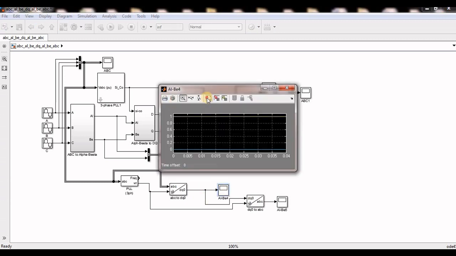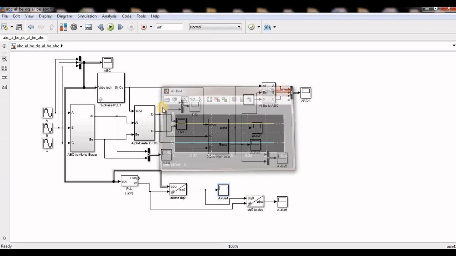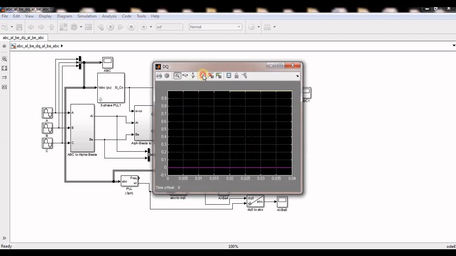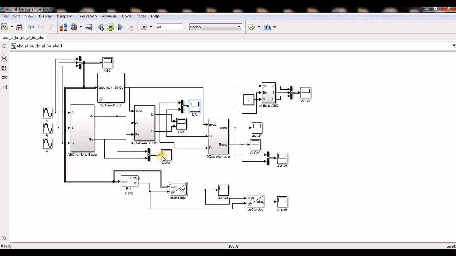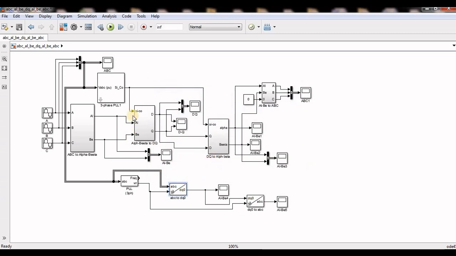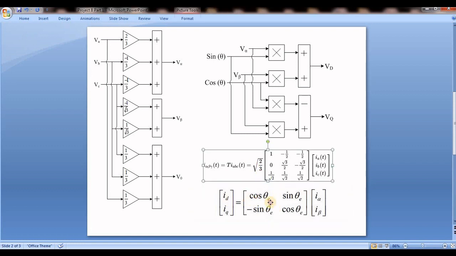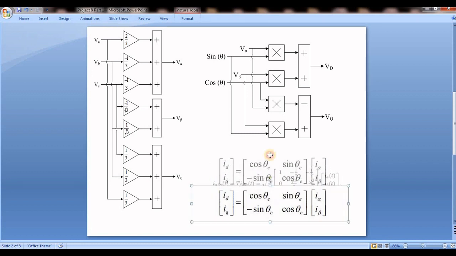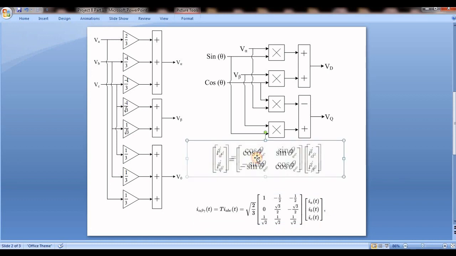And here also you can get the same: it is 1 and it is 0. The D component is 1 and the Q component is 0. Here also the D component is coming 1 and the Q component is 0. Because these two are now the same, because I am using here 90 degrees beyond phase A. So these two are the same, but these two are different from this equation. But actually this is the basic equation. Now I will forget about this, and this is the basic equation.